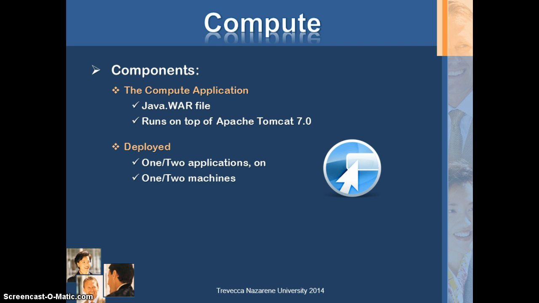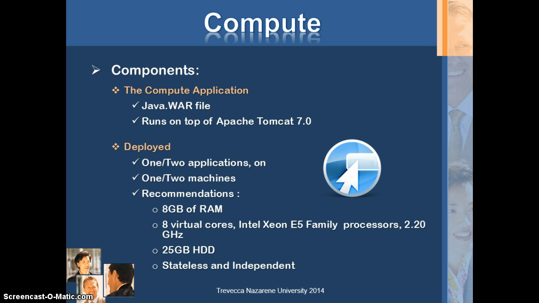The application is deployed on one or more machines. These machines could be virtual or physical machines. And you can see the recommendation with traditional workloads: 8 GB of RAM, 8 virtual cores, 25 GB HDD. And the most important thing is that the compute applications and the physical machines on which they run should be completely stateless and independent of one another. The concept of redundancy should be applied. Redundancy allows simplicity to work without interruption.